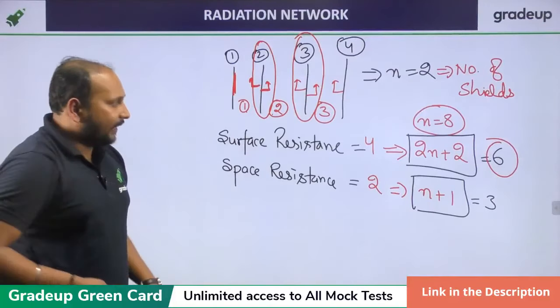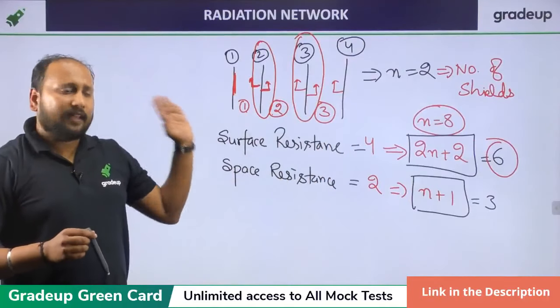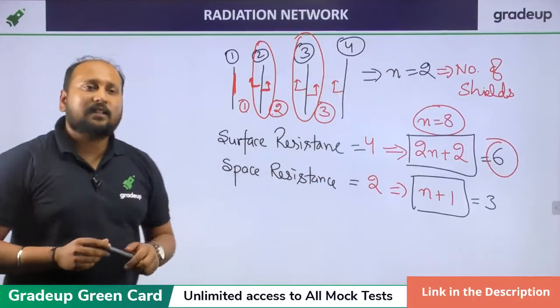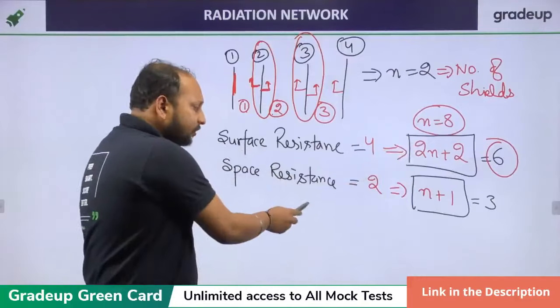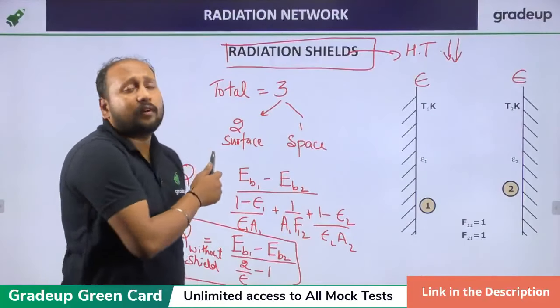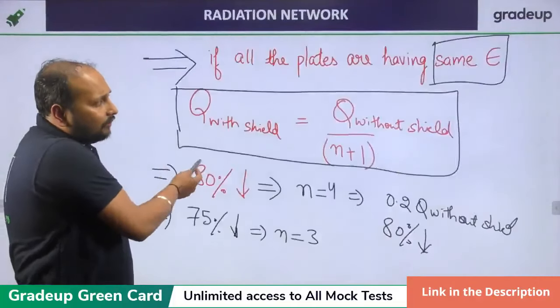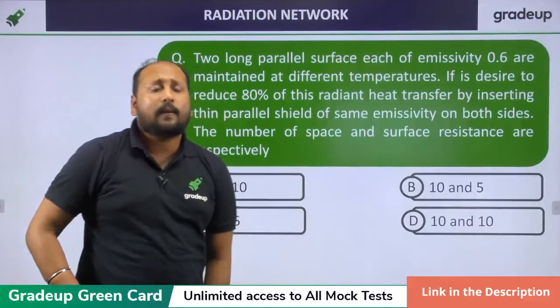Understood? Any doubt till this one? This is the basic of radiation heat. We still have more concepts, and we will definitely discuss those in the coming classes. So this is the basic concept which you should know for solving any problem from radiation network, which is very, very important. Now let us solve a few questions so that you can understand how to apply this concept.